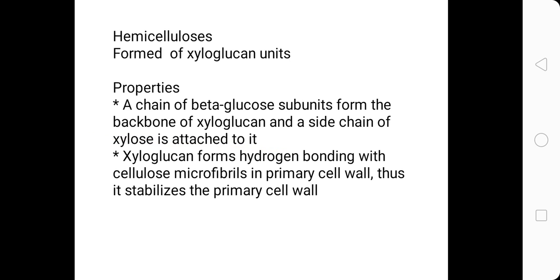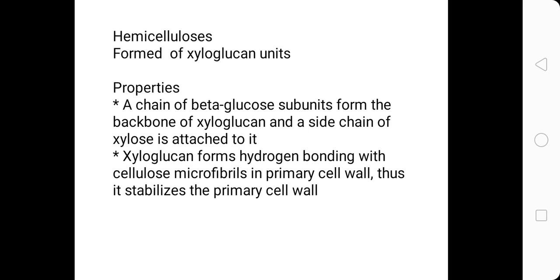Next, the last polysaccharide which we are going to discuss is hemicelluloses. Hemicelluloses are formed by xyloglucan units. What are their properties? A chain of beta glucose subunits form the backbone of xyloglucan, and a side chain of xylose is attached to it.